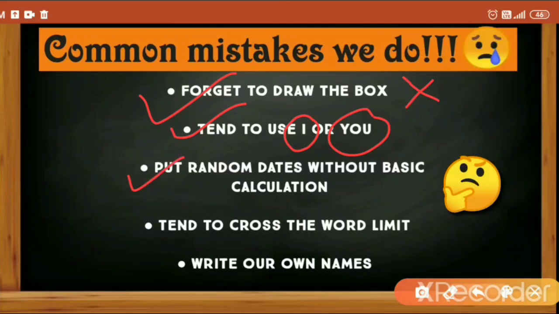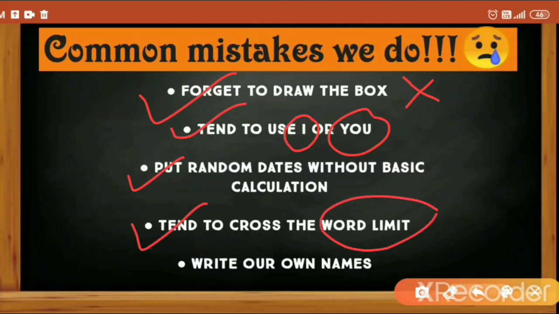Suppose at the place of the issuing date we give 1st January, and the assignment should be completed in 1 week, so we should put a date 1 week further, but we forget and write 2nd January. There should be a gap between the date of issuing and the date of the event. Then we tend to cross the word limit, which is very important. We shouldn't do that.